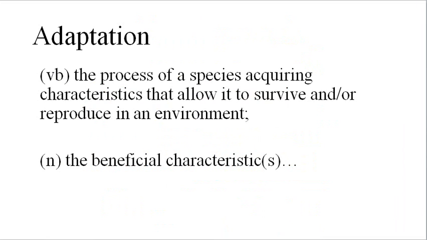I'd like to end this video with 3 terms your textbook author included in this chapter. We'll discuss these later in the semester. Adaptation can be used as a noun or as a verb. As a verb, adaptation is a process of a species acquiring new characteristics which help it to survive and to reproduce in its environment. Used as a noun, adaptation is the beneficial characteristic.